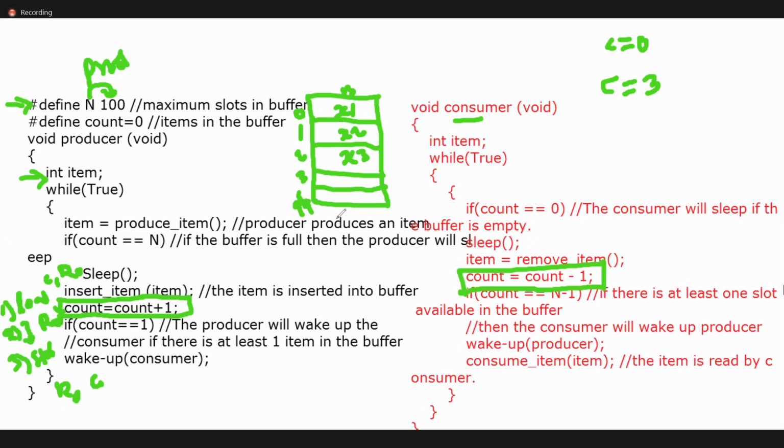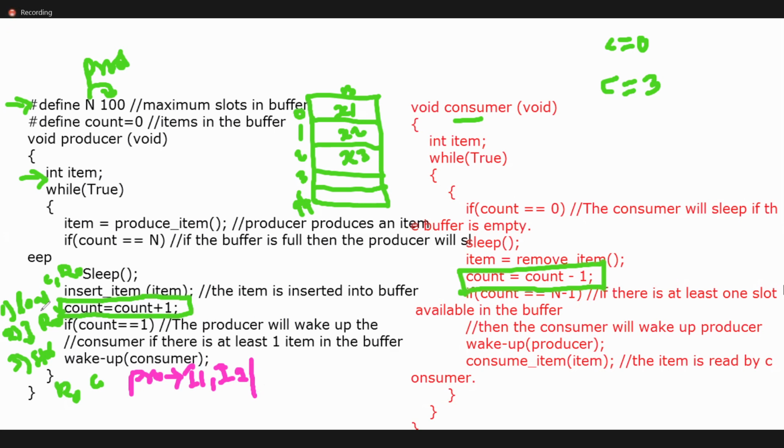The producer, one second, I will take the other color. See, as of now we are the producer. Let us say the first line of this is executed, that is I1 is executed and then I2 is executed. I am assuming this is I1, this is I2. This single count plus plus I am taking as this one. You already know how to write this one. So in the meantime, what happens? It gets preempted.